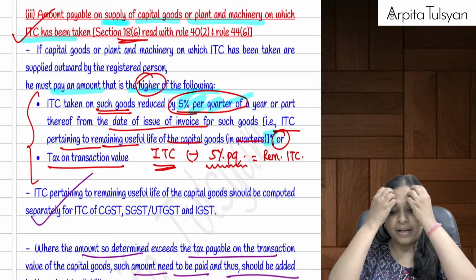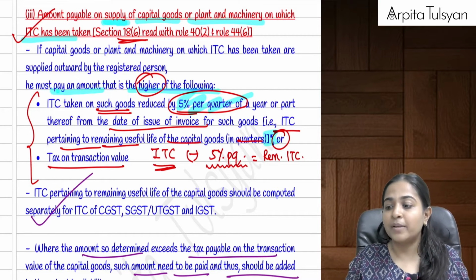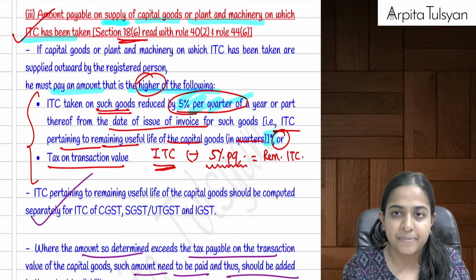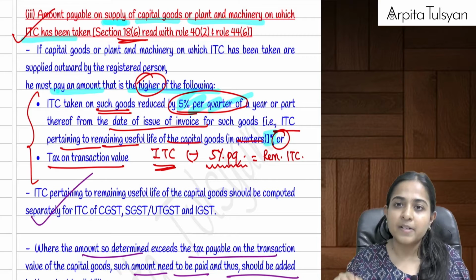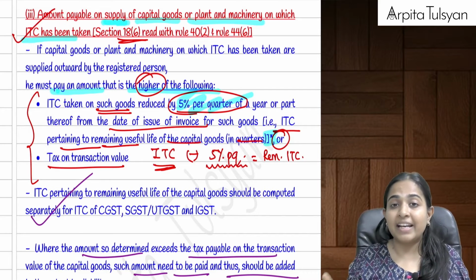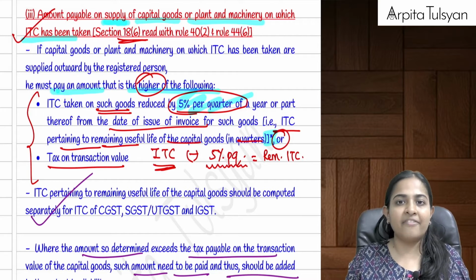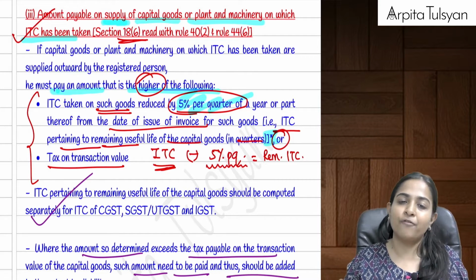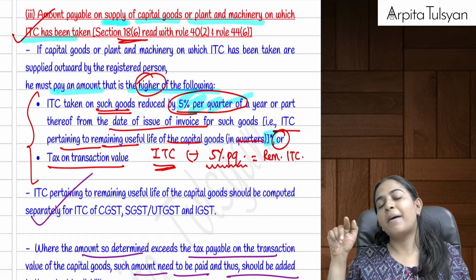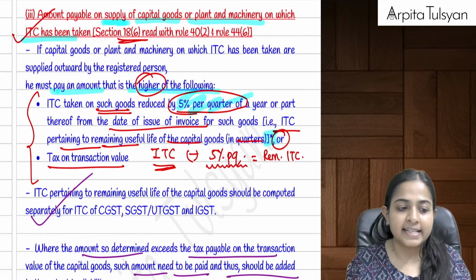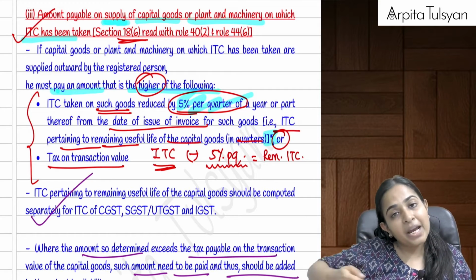Example, capital goods life is considered as 5 years. From the date of invoice, let's say 2 years have elapsed, which means 8 quarters have elapsed, so 8 quarters into 5%. 40% of the ITC is already used. So ITC minus 40% means 60% ITC is left. That 60% ITC, or the ITC payable on the selling price.